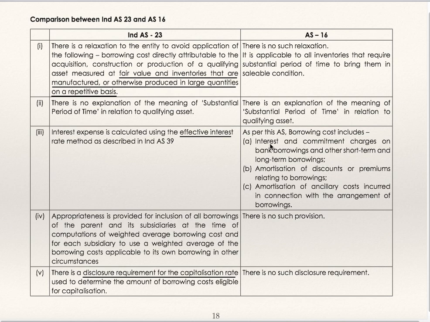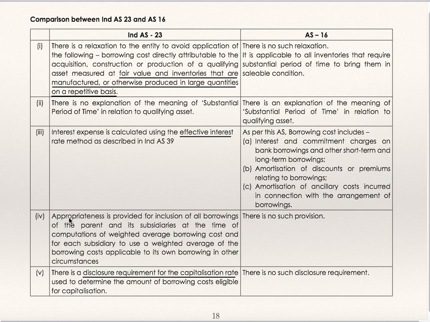As per AS 16, borrowing costs include interest and commitment charges on bank borrowing and other short-term and long-term borrowings, amortization of discount or premium relating to borrowing, amortization of ancillary cost incurred in connection with arrangement of borrowing. There is nowhere mention of effective interest rate method in AS 16.